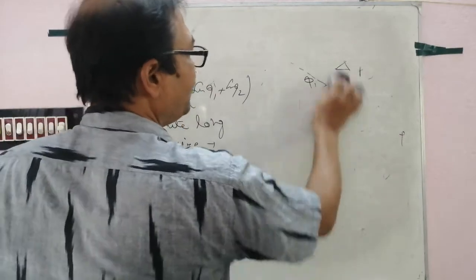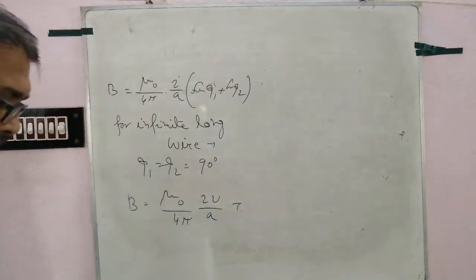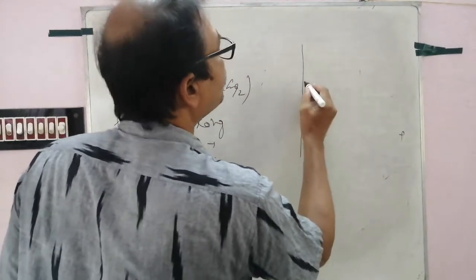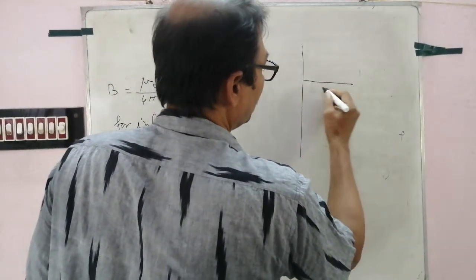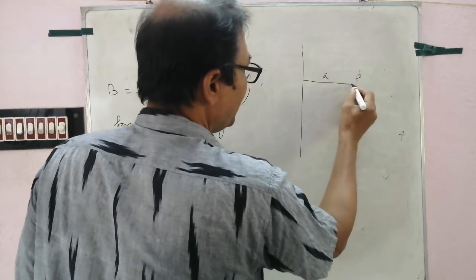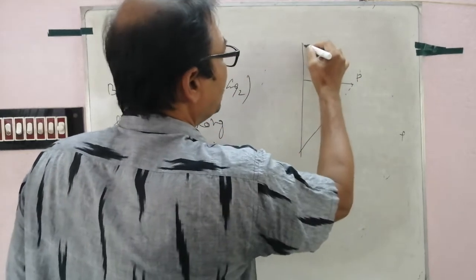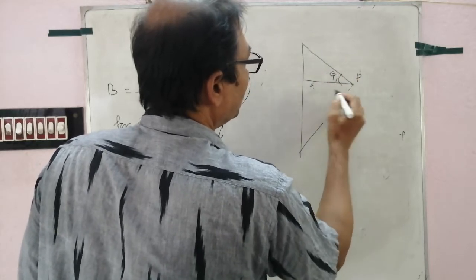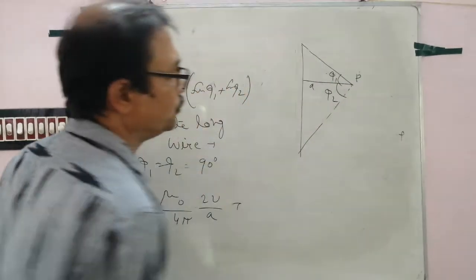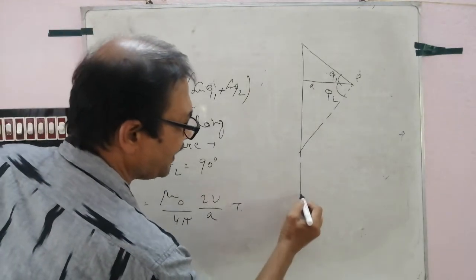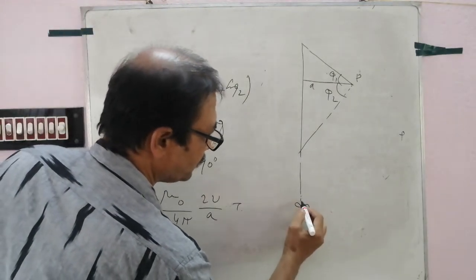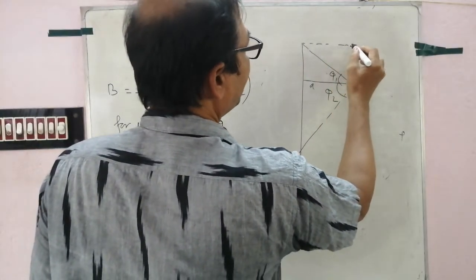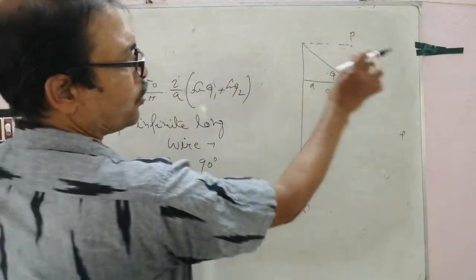I have erased this. Now I am drawing a new figure. This distance is A, this is P. In this figure, this is phi 1, this is phi 2. Follow, this side is infinite and this point P is at one end. This point P is here at one end.